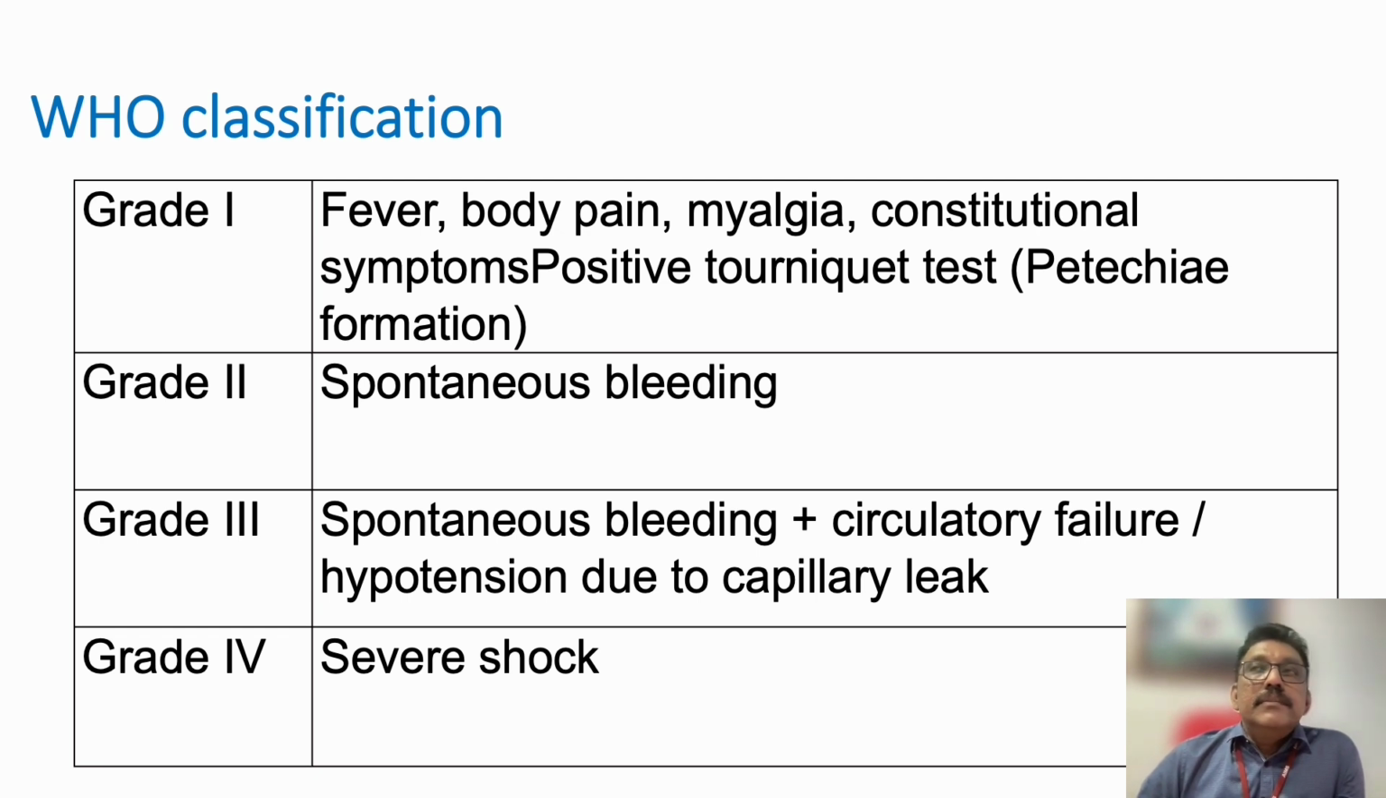Spontaneous bleeding occurs mainly because of low platelets. Then there is spontaneous bleeding with circulatory failure. Circulatory failure is due to vascular leak, which can produce hypotension. Severe shock is grade 4 dengue.